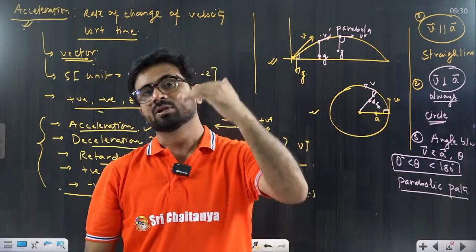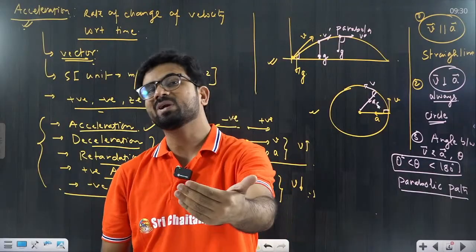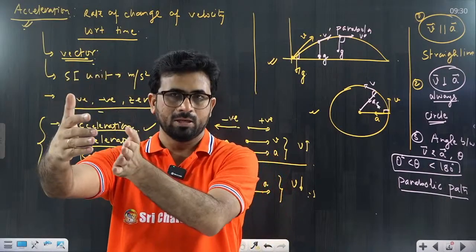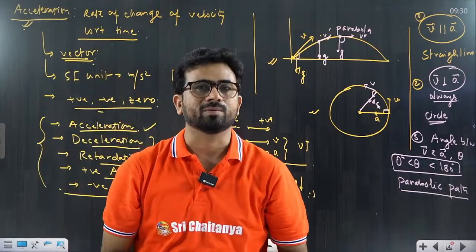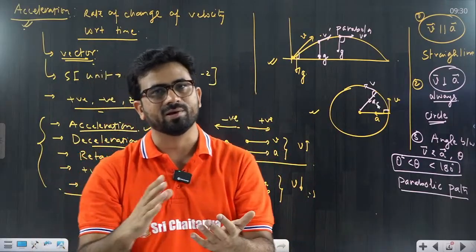Try to understand. Suppose my acceleration decreases further and becomes 6 meter per second square. That means my speed is still increasing, by 6 meter per second in the next second. So the total becomes 18 plus 6, which is equal to 24 meter per second. That means speed is increasing with time even though acceleration is decreasing. That should be very clear to you.